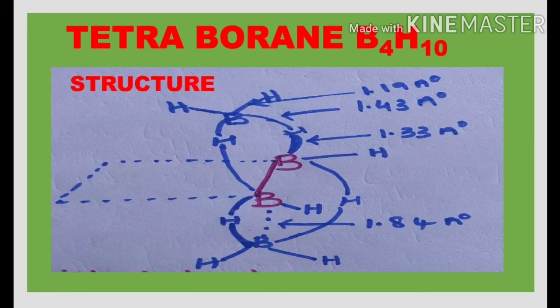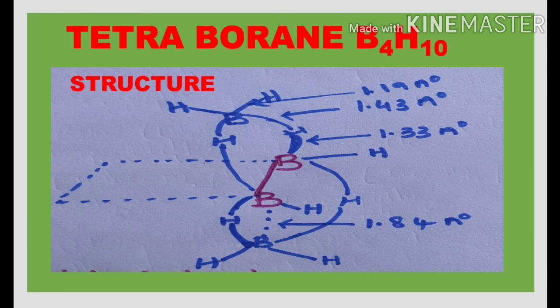Now we go for the discussion of the structure of the tetraborane. The tetraborane has the octahedron structure. In octahedron structure, we have the 6 vertices and 6 atoms occupy the 6 vertices.